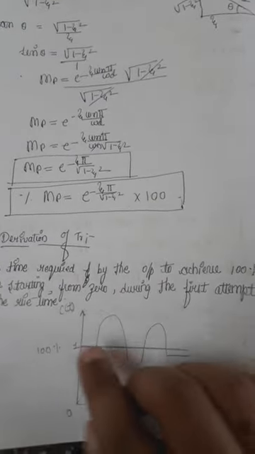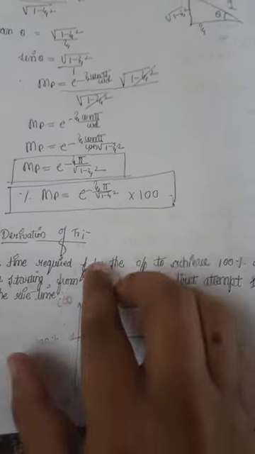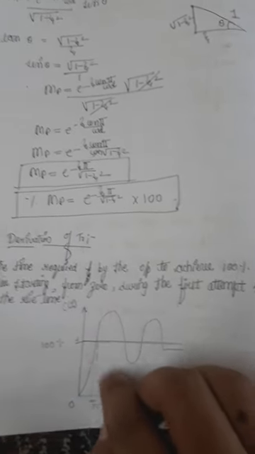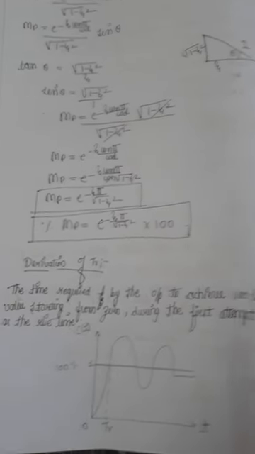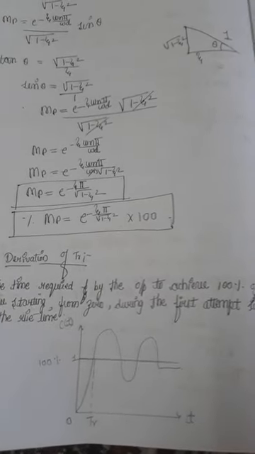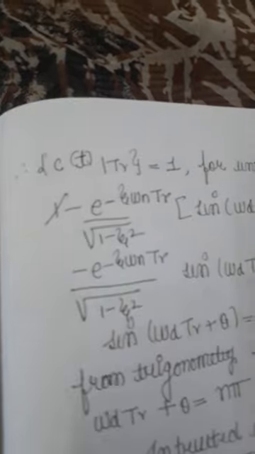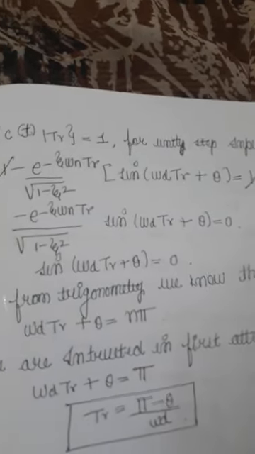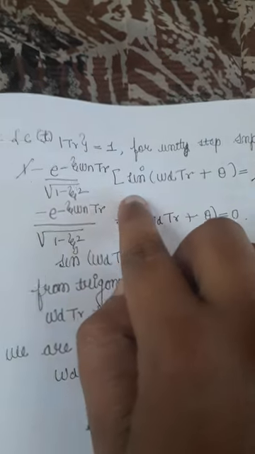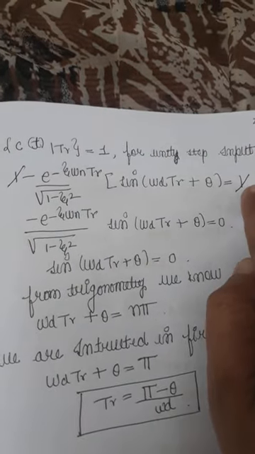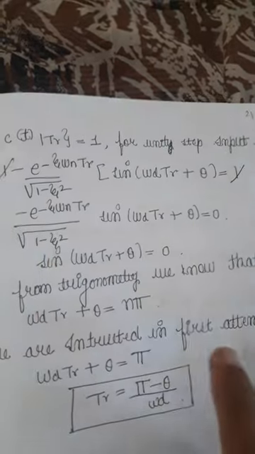Okay, so similarly, the derivation for rise time. Consider the same graph. Rise time is the time required by the output to achieve 100% of its value starting from 0 during the first attempt. That is, c of t at tr is equal to 1. Again the same condition you consider. So c of t at tr we know this, that is 1 minus this formula, and it is equal to 1, so this 1 cancels.